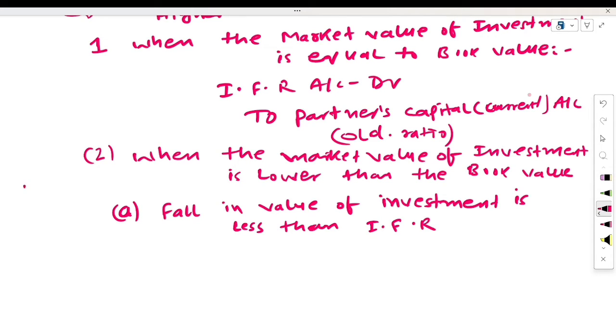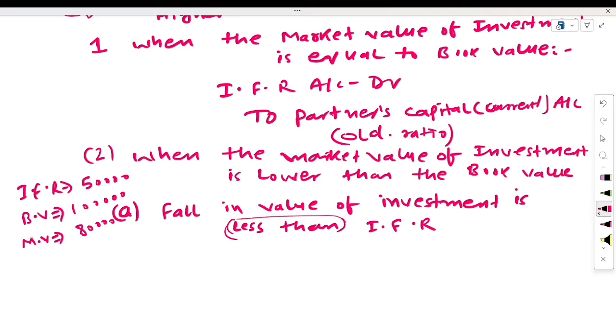For example, your investment fluctuation reserve is 50,000, and your book value, meaning the investment value, is rupees 1 lakh. Your market value is just 80,000. Now in this situation, this is the case where the fall in the value of investment is less than the investment fluctuation reserve. What would happen here?